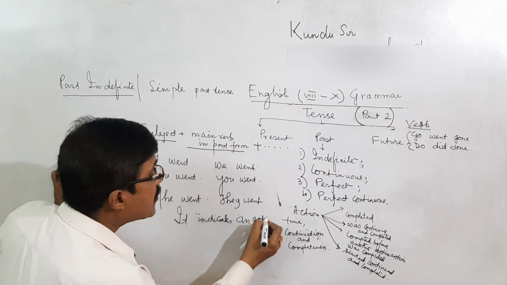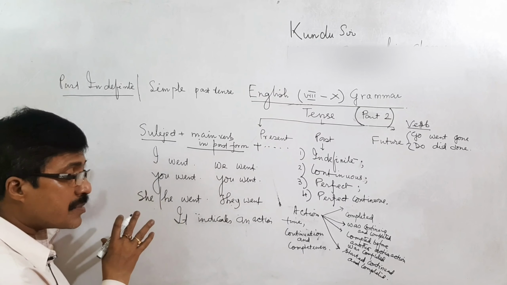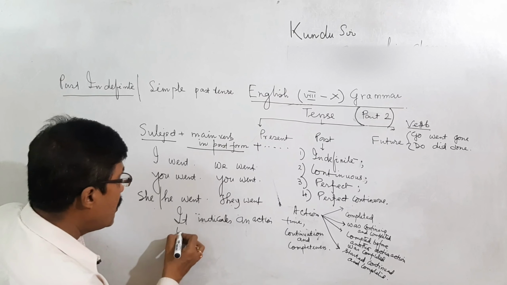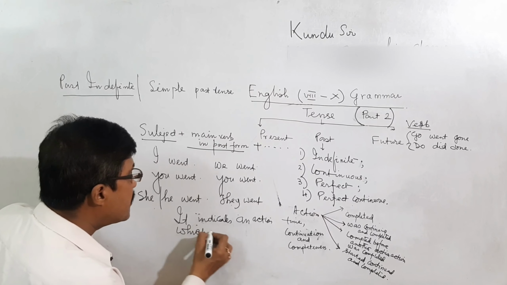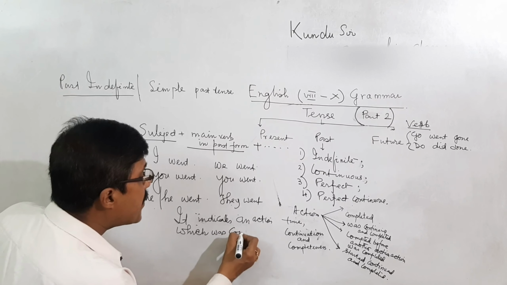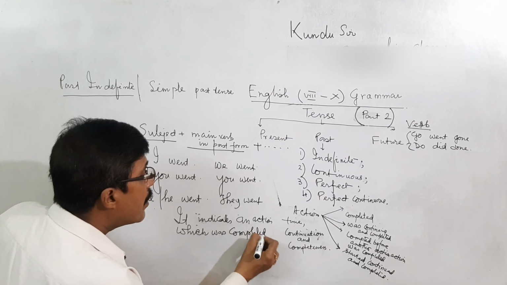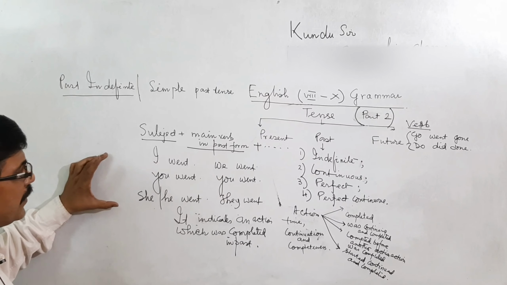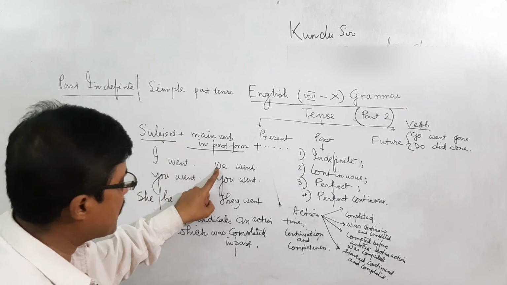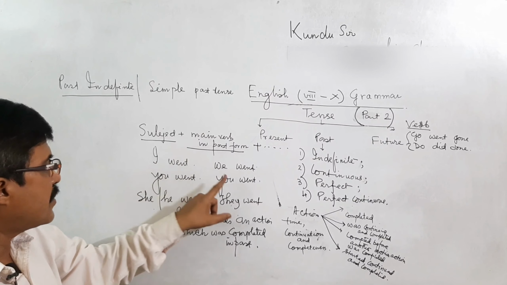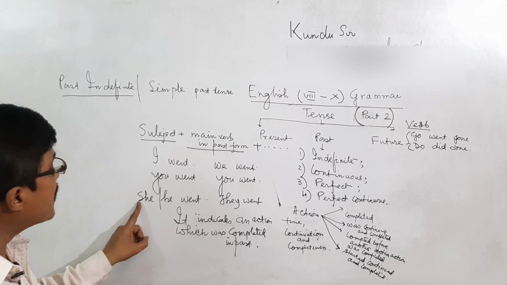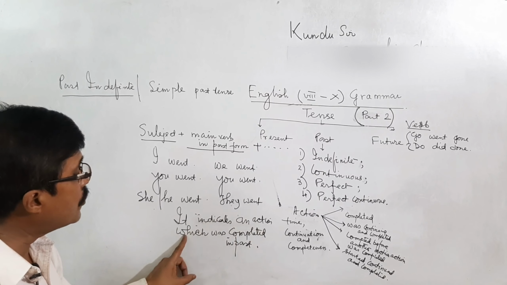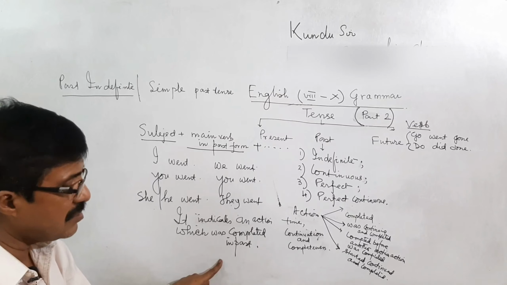It indicates an action which was completed in past. It is the past indefinite tense, for first person singular, first person plural, second person singular, second person plural, third person singular, third person plural, and it indicates an action which was completed in past.